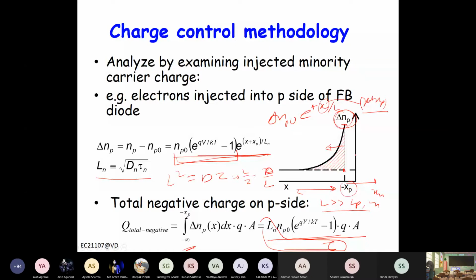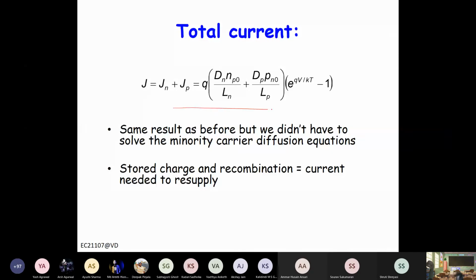Now sometimes this length may be small, so basically a contact may be here, and this length is comparable to the diffusion length. In that case, this will slightly change. At the contact you cannot have this much concentration, it has to go down, because extra carriers will recombine at the metal junction. So this process will slightly change. You can try it now, and we will discuss it in coming slides. So this is basically the expression for total current which you obtain from the charge control methodology.